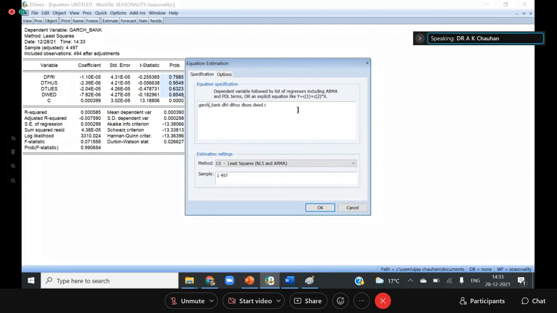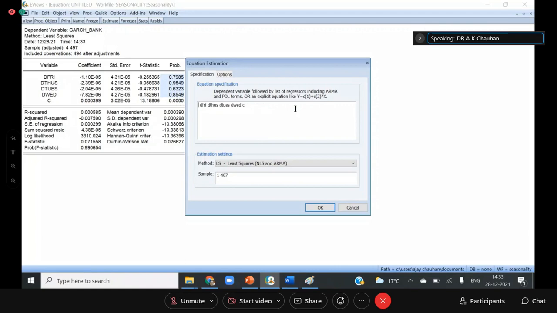So you can see all these are insignificant. What it means is that all days are volatile. Monday is a highly volatile day, but there is no significant difference in the volatility. There is no significant difference in the volatility. So in this way, we can also check the seasonality of the volatility.